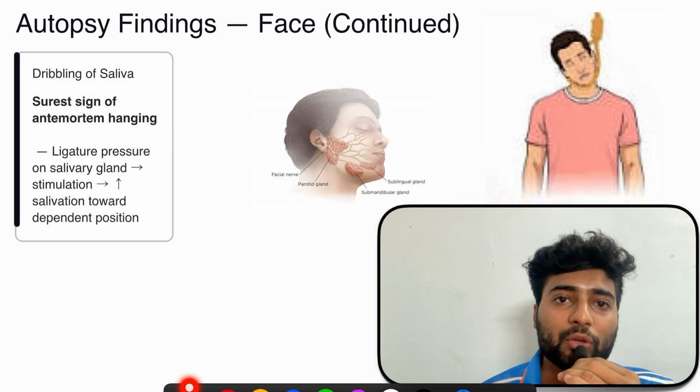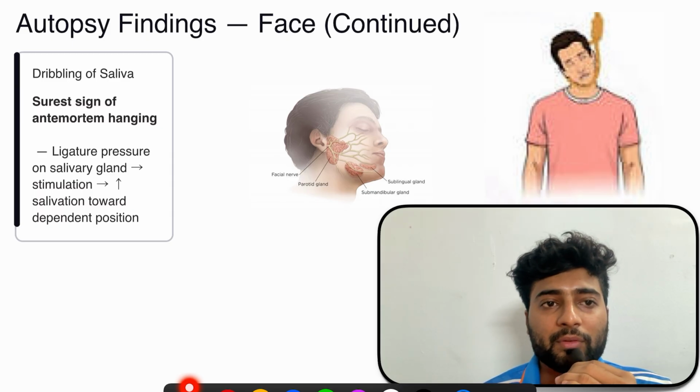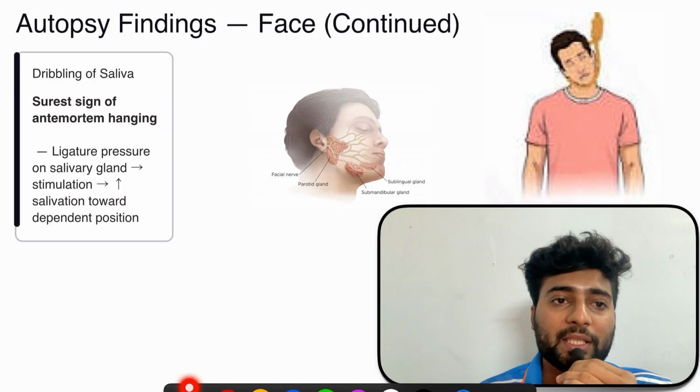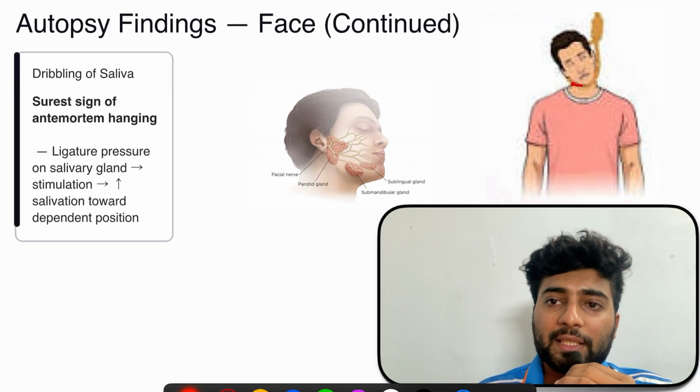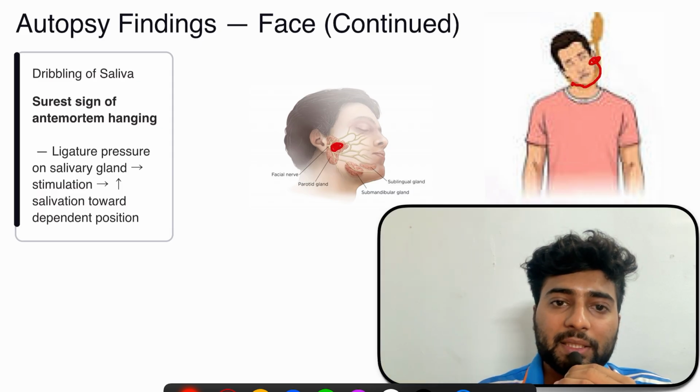Now we are continuing the autopsy findings. What is the surest sign of hanging? Dribbling of saliva. How? See, in this diagram you can see that the ligature mark is over here, so this ligature mark is compressing the salivary glands.